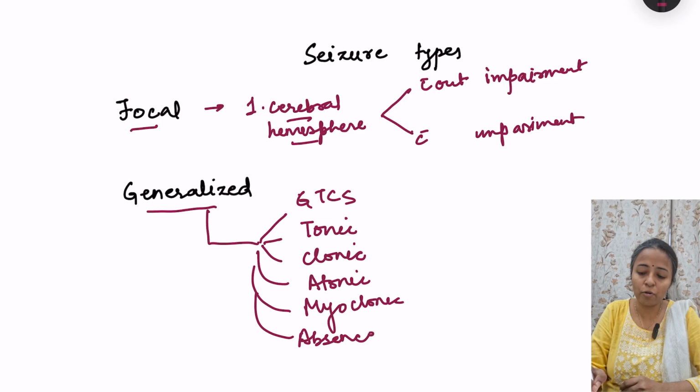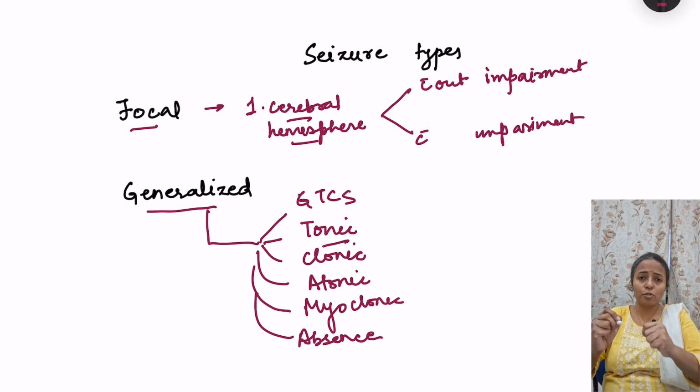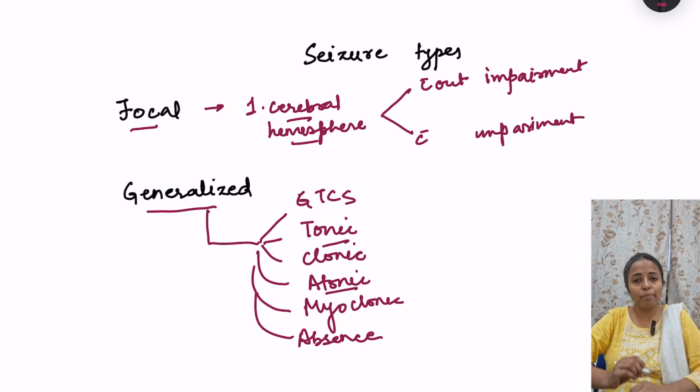So what is the difference between all these? That depends on the involvement of the motor activity. In a generalized tonic-clonic seizure, there is initially loss of consciousness, and then there is tonic contraction of the muscle, and then clonic contraction of the muscle. Tonic seizure, there is tonic contraction of the muscle. Clonic, there is clonic contraction of the muscle. Atonic seizure, there is complete loss of tone in the muscles. Myoclonic is a sudden, shock-like contraction of the muscle, and it can be very brief, lasting only a second.